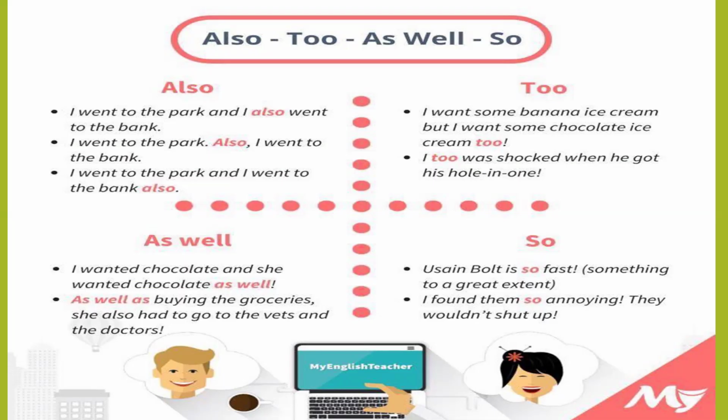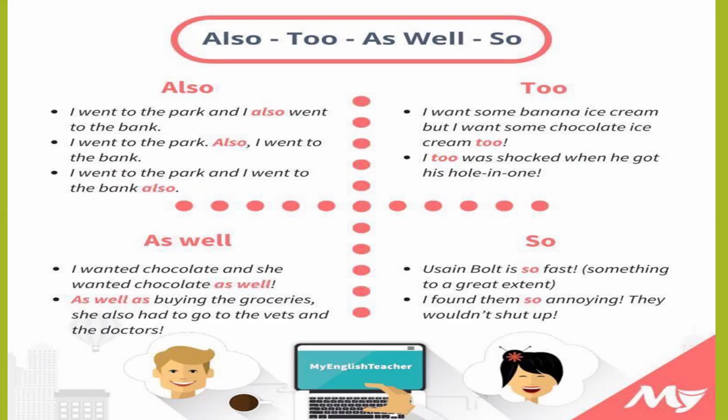About as well, example sentences are: I wanted chocolate and she wanted chocolate as well. Next example sentence is: as well as buying the groceries, she also had to go to the vets and the doctors. About so: Usain Bolt is so fast, something to a great extent, high speed. I found them so annoying. They would not shut up.